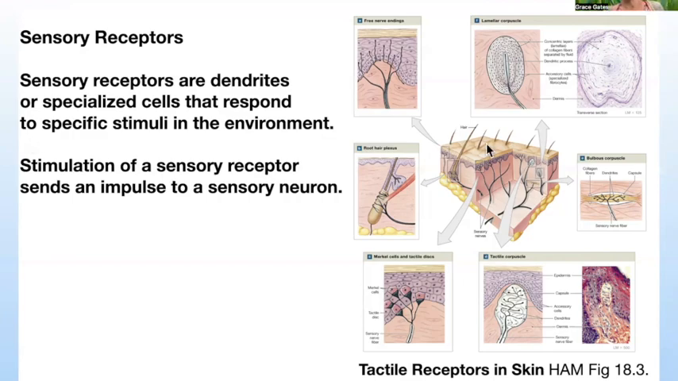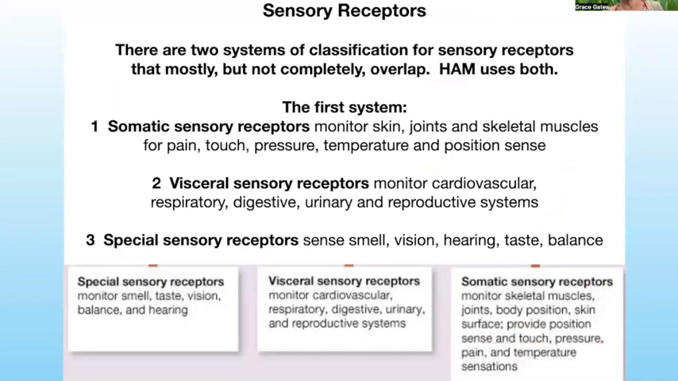So this is just to remind us that we've already seen this. Now, a little bit about the classification of sensory receptors. There are two systems of classification that mostly, but not completely, overlap. Martini's uses both in their illustrations. So let's go over them.